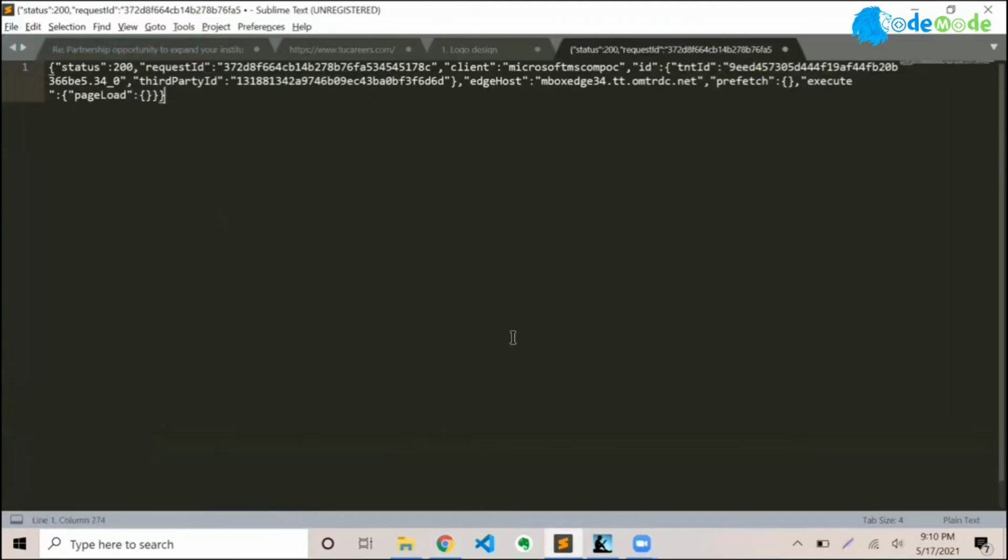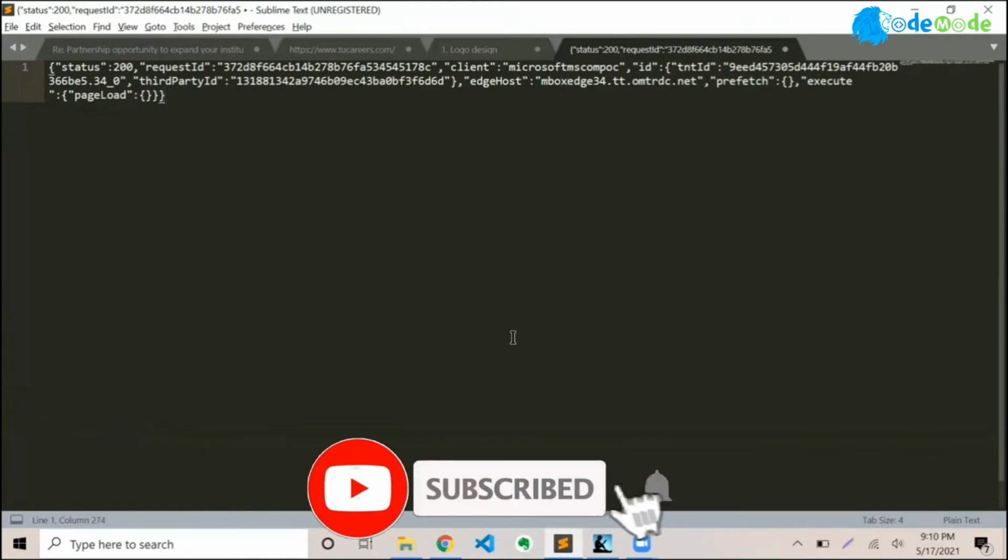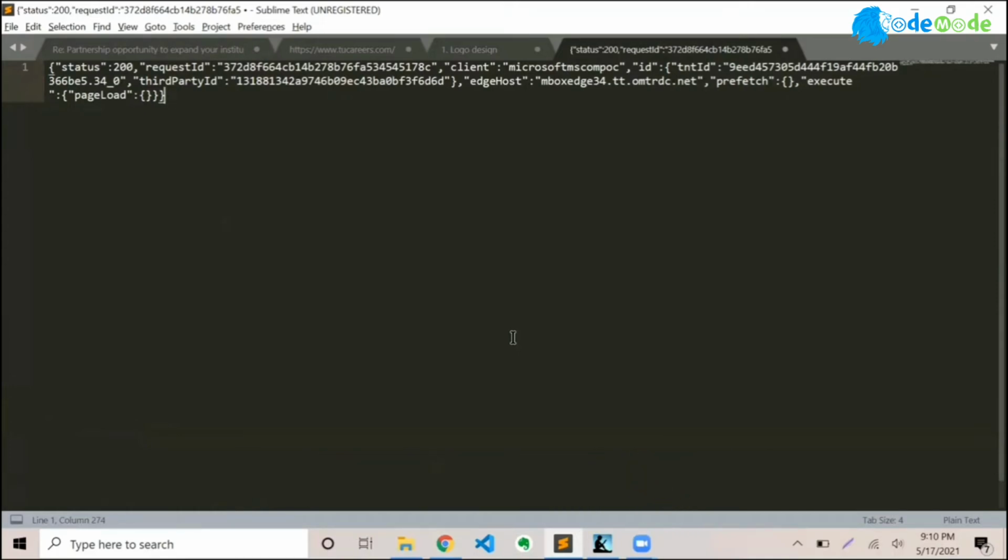See, the status is 200, request ID is this, client is Microsoft, third party is yes, edge host is this, and all. This is pure data coming from self-service. They are giving you the data as a service provider. So they expose the data as a web service, which is very similar to a web application. Rather than fetching a page like google.com, you are simply bringing the data behind the google.com and you can display it the way you want. That's called a web service.